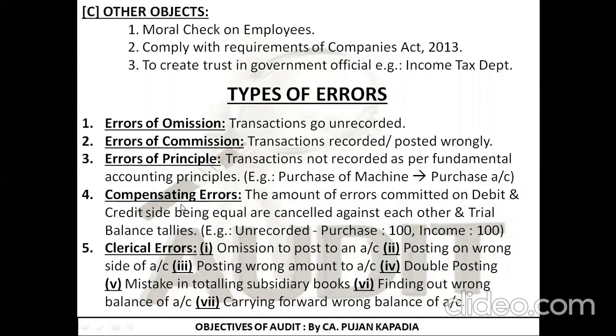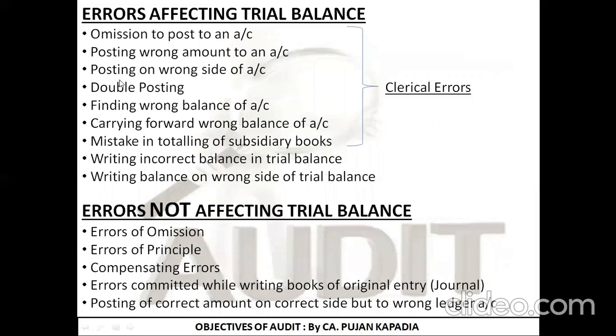Next we saw compensating errors. That is, if the error on a debit side is offset by the error on the credit side, the overall trial balance is not affected. Such errors are known as compensating errors. And the last were the clerical errors, which are the other small mistakes that we make. Then we studied errors affecting trial balance and errors not affecting trial balance.